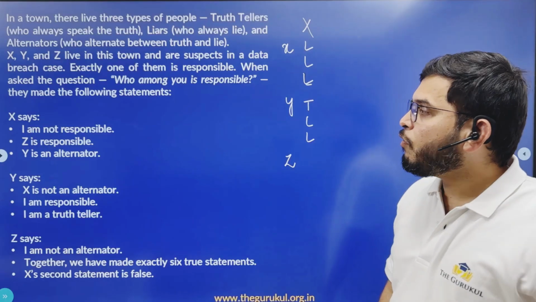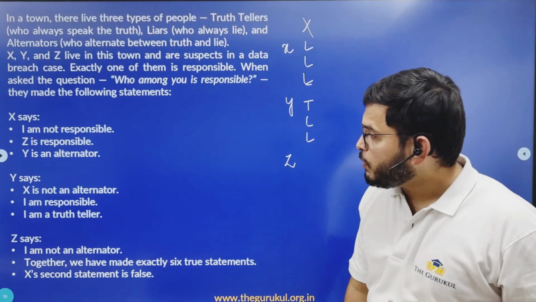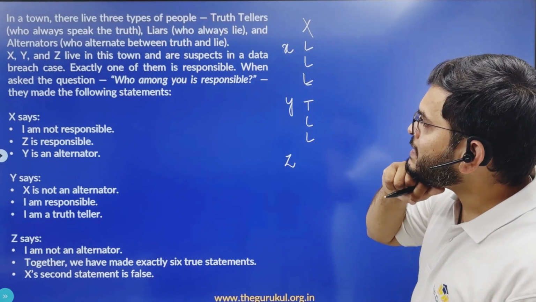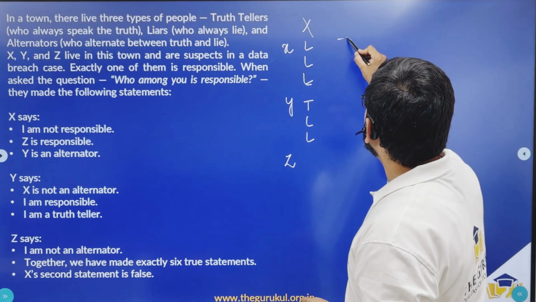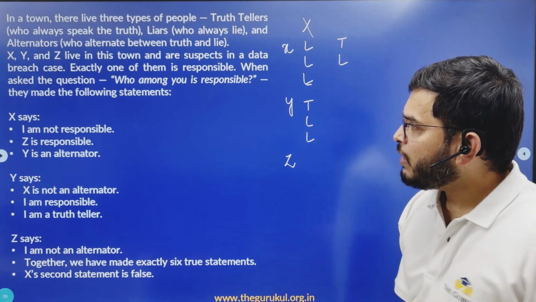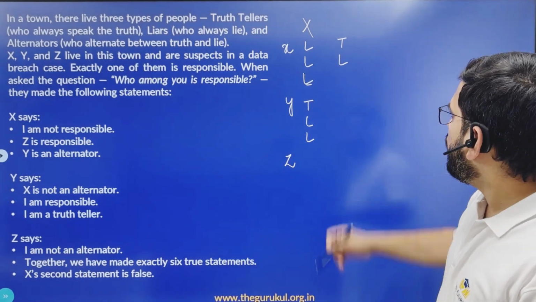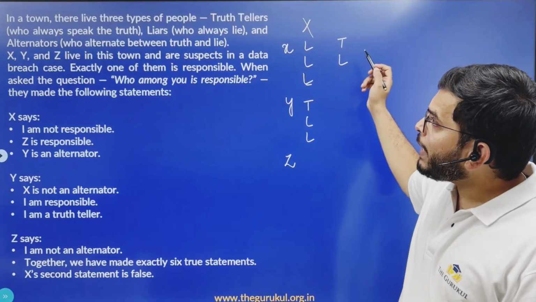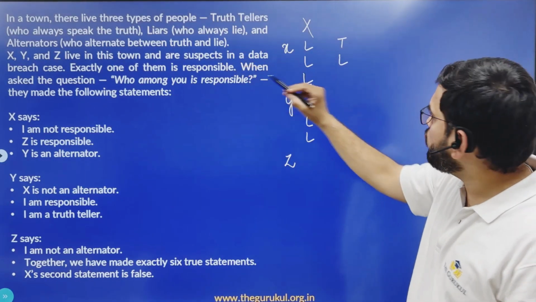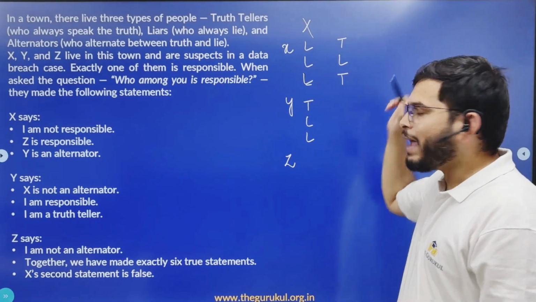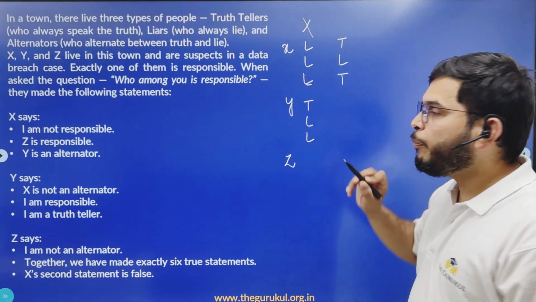Now, let us consider Y to be the person who is responsible for the data breach. So X says I am not responsible, which is true. Z is responsible, which is a lie, and Y is an alternator. Now truth, lie, and for X to belong to one of the three types of people, this should be true as well. So Y should be an alternator.